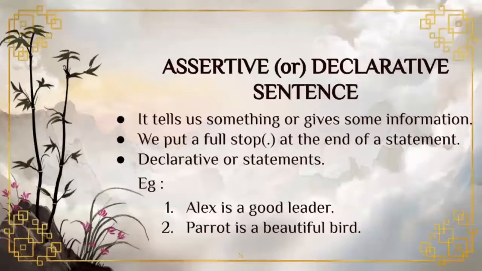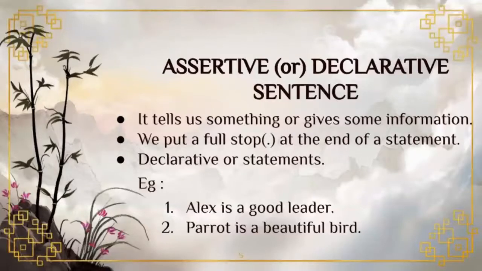Let us move to the next one. Parrot is a beautiful bird. This is also an assertive sentence. It gives some information about parrot, that it is a beautiful bird, and the first letter should be in capital, and end of the statement we have to put full stop.